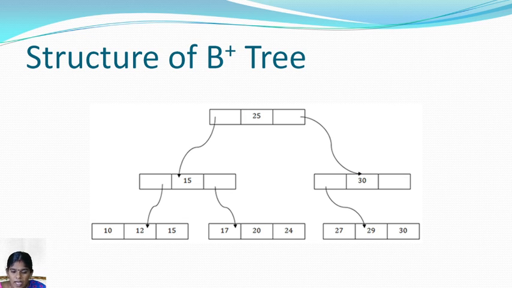So here the left side stores the values less than 25 and the right side stores the values greater than 25. So the leaf nodes have balanced values in sorted order. So here we can easily access the data randomly and also sequentially.